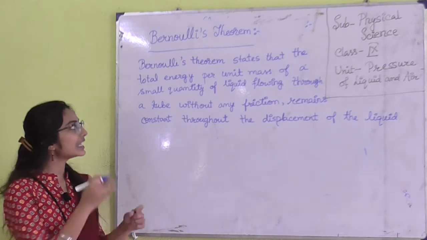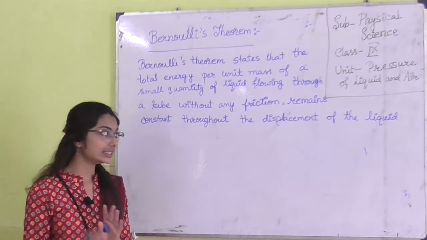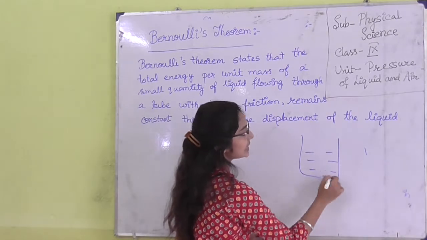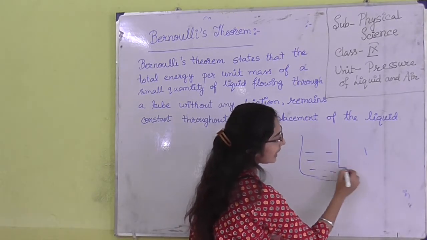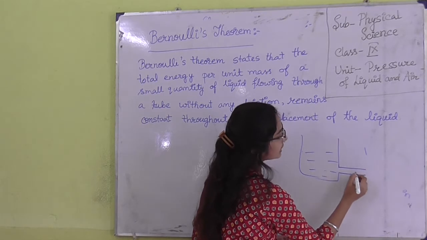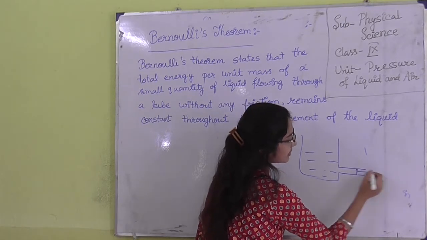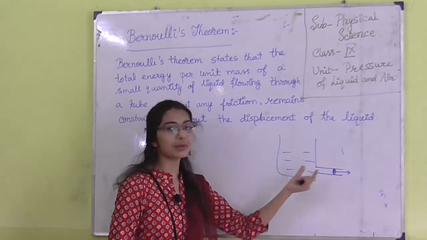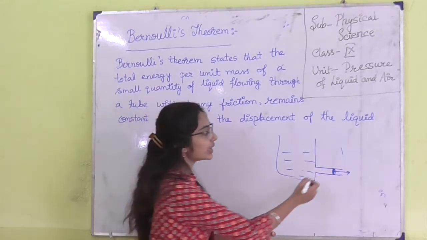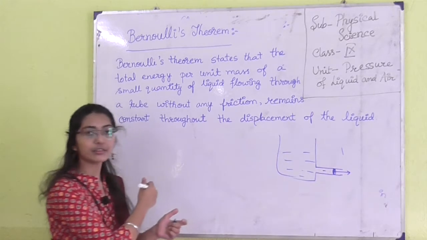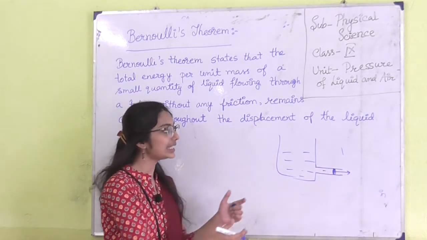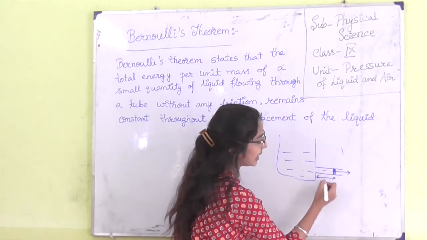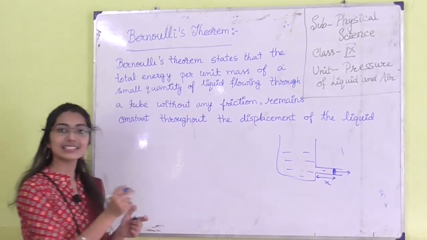That means the liquid is not confined. Suppose the liquid is in this state, the liquid is here, the liquid is not confined. We mean to say that there is a piston by which you can change the displacement of the liquid. Displacement means this area x. So we can change the displacement.